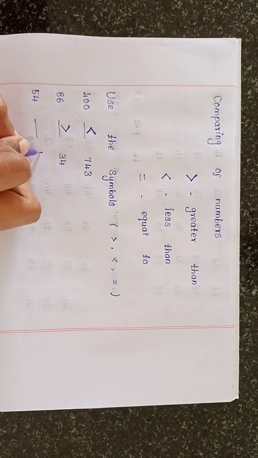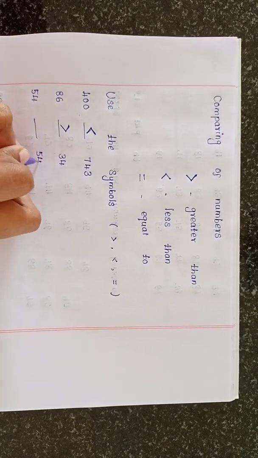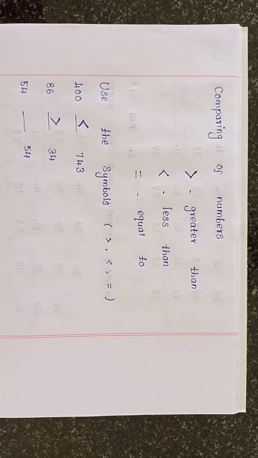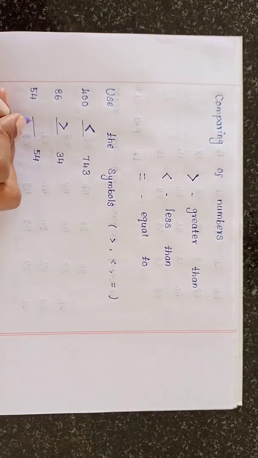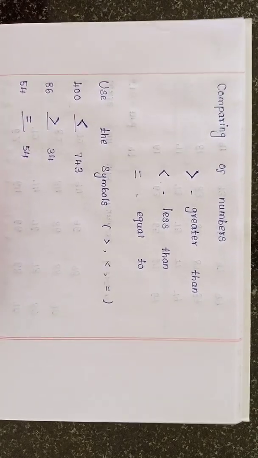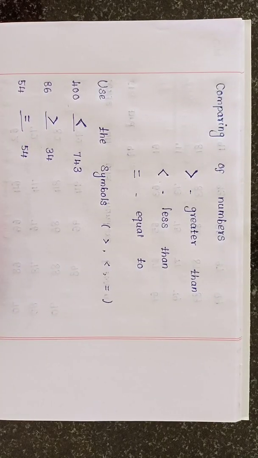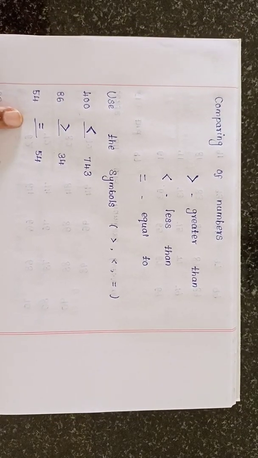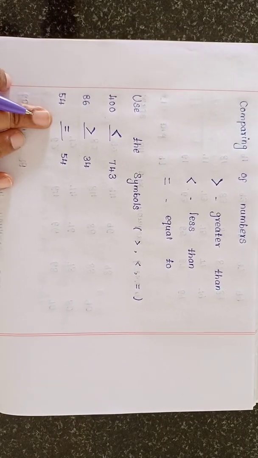Then 54 and 54. The right hand side number is 54, the left hand side number is also 54. The numbers are the same, so we have to use the equal to symbol. This symbol is called equal to.